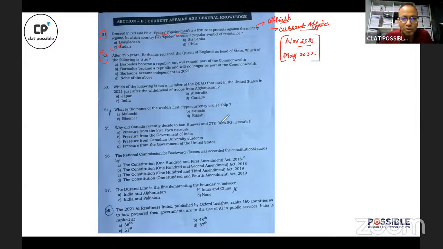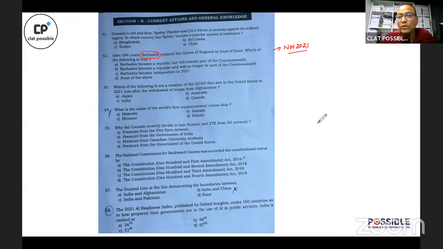Followed by a question based on Barbados. This is a question from November last year, because in November last year, there was a swearing in ceremony and a handing over ceremony in which the British Queen was replaced from the position of head of state by the new president in Barbados. So the question is a current affairs question from November last year, and the question is about what is the situation in Barbados? What is the change that has been introduced in Barbados?